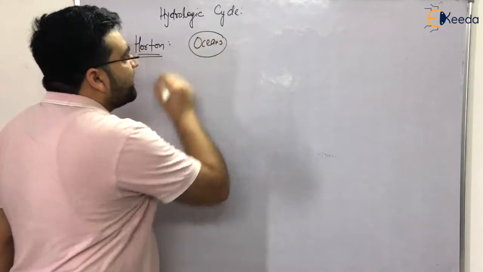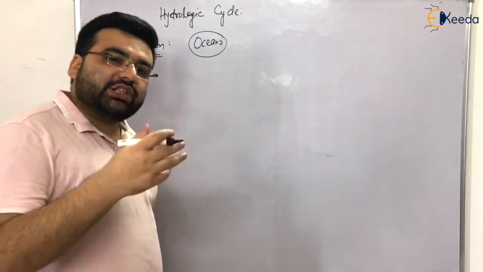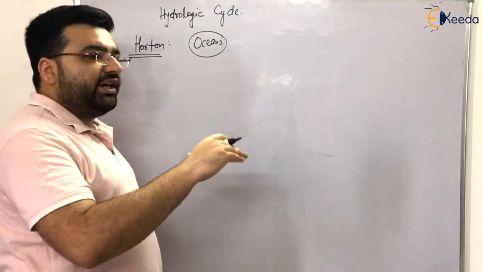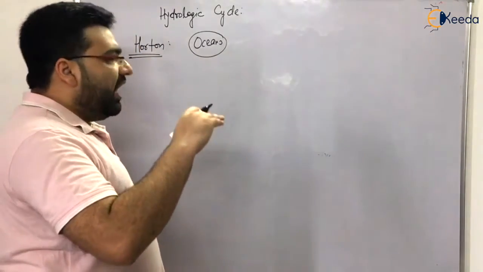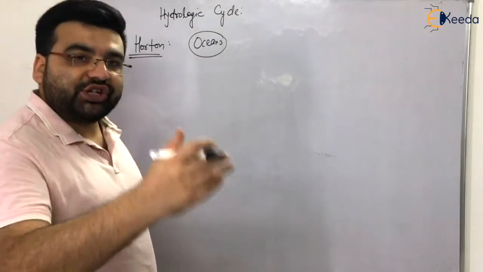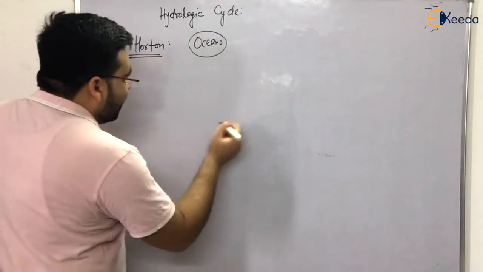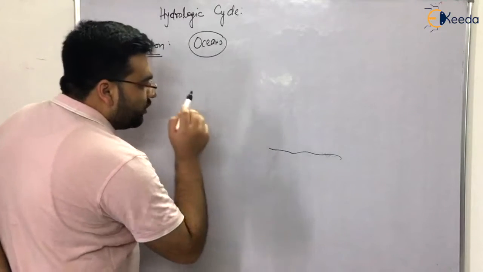And this question has been asked in some examination. Clear? It was a theoretical question that the reference point, the zero level point of the hydrological cycle, is the ocean. So what happens is that, let us say that these are the oceans, right?